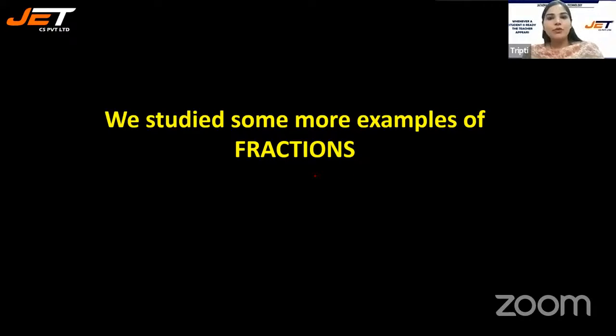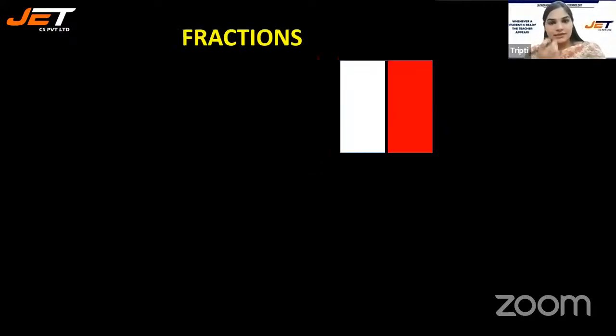Now let's see some more examples of fractions. Over here, one part is colored. Out of how many parts? 2 parts.